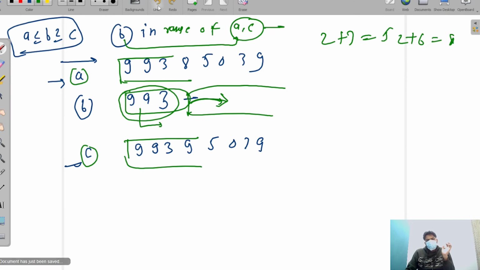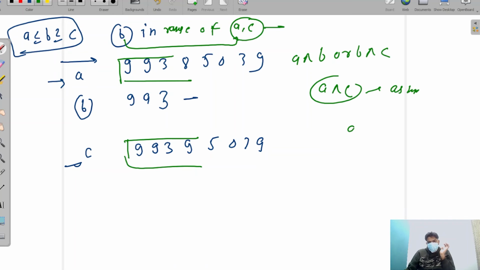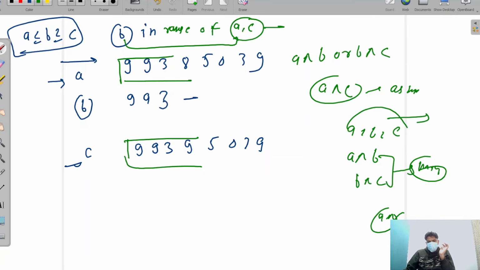Now I am going to explain this in binary so that your concept is clear, like why we are taking A XOR B or B XOR C. Why are we not taking A XOR C as a minimum? If A, B, C is sorted, then A XOR B or B XOR C can be a minimum, not A XOR C. Only this is possible. If we compare 8 and 9, then 9 will be bigger and 8 is smaller.